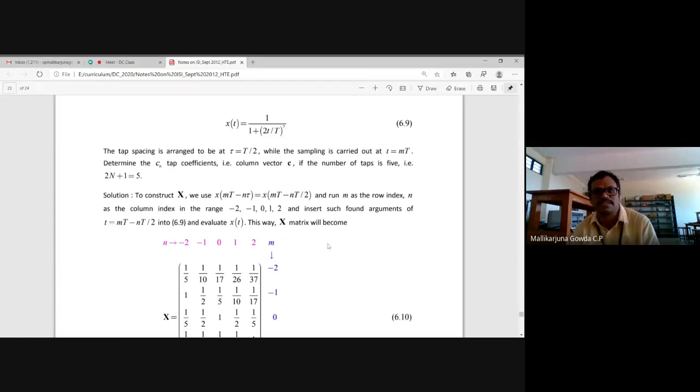So we need to determine the value of that matrix X. For that, we need to substitute t as what in this equation? t as mT minus n into T by 2. So here you substitute the values of m and n for finding each row. I said for the first row you take m as minus 2, and first column n as minus 2, second column n as minus 1, third column n as 0, fourth column n as 1 and fifth column n as 2. Then you will get this first row value.